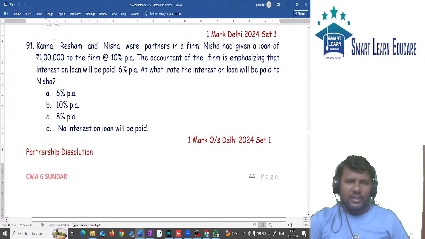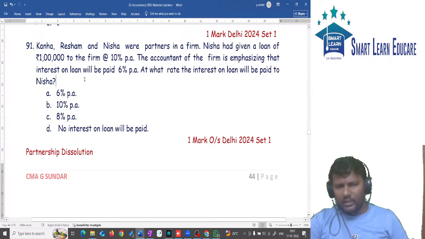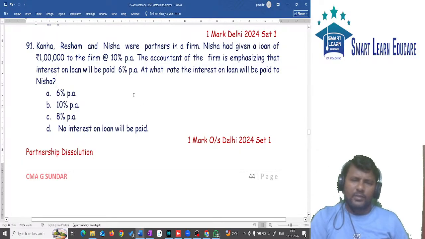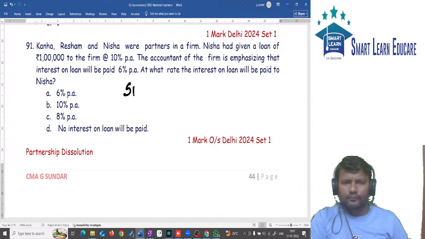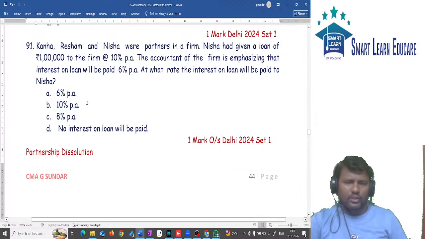Next, K, R, N are partners in a firm. N had given a loan of 1 lakh to the firm at the rate of 10%. The accountant of the firm emphasized that interest on loan should be paid at 6%. At what rate should the interest on loan be paid to N? This question is relating to silent features of partnership. First read the question once, and see what information is given.